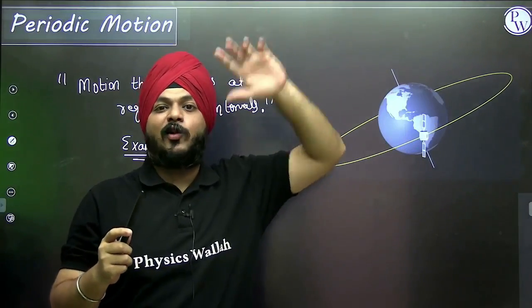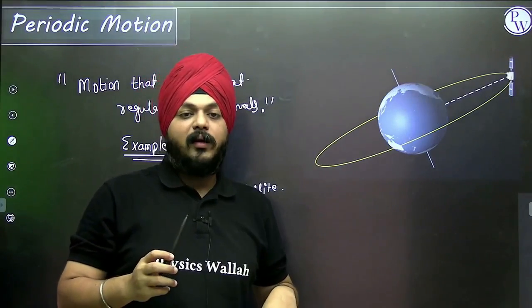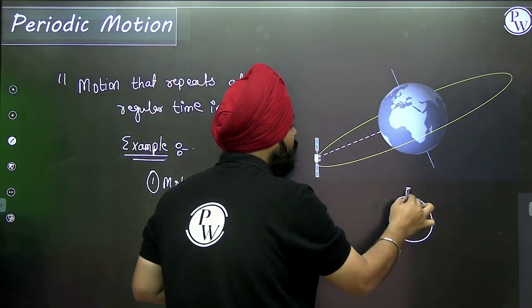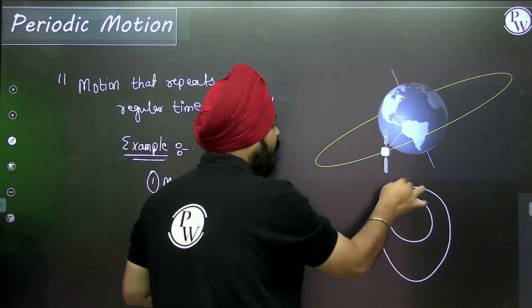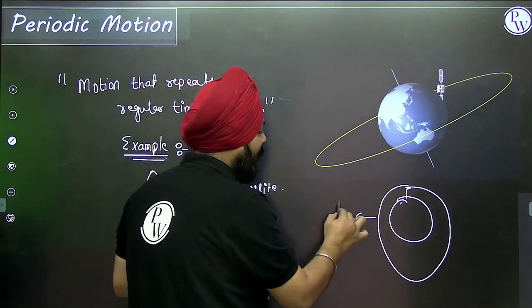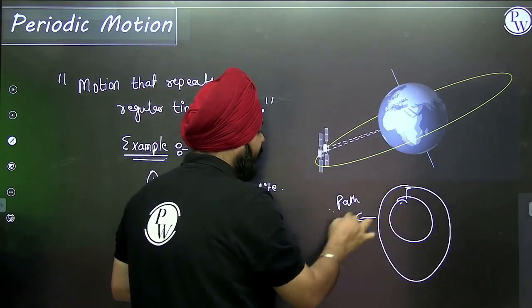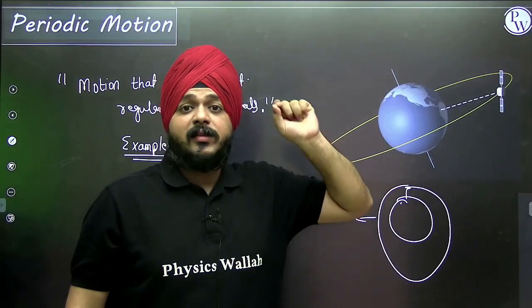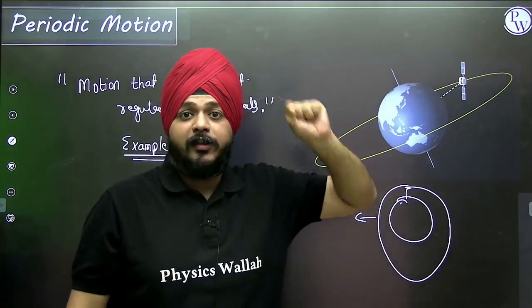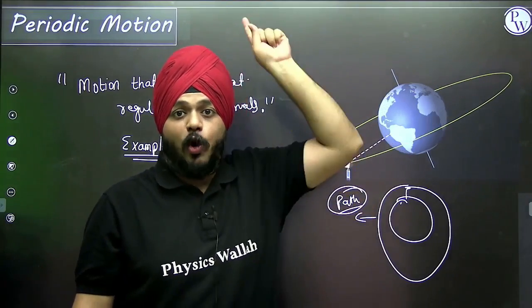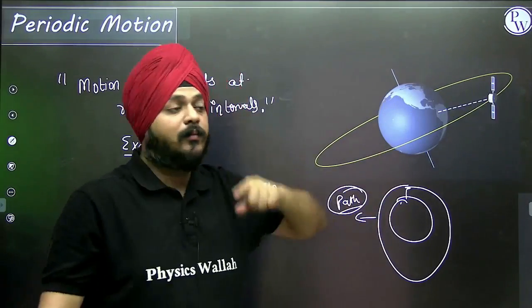Suppose one satellite is launched near the pole, and suppose this is the earth. The satellite follows this path for infinite amount of time. And even the time period of completion of one revolution is the same every time.